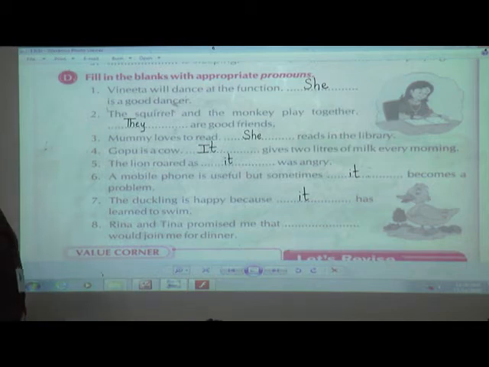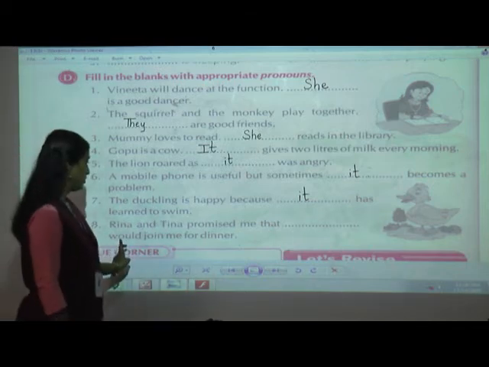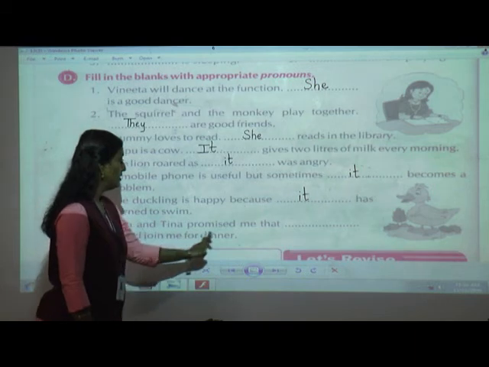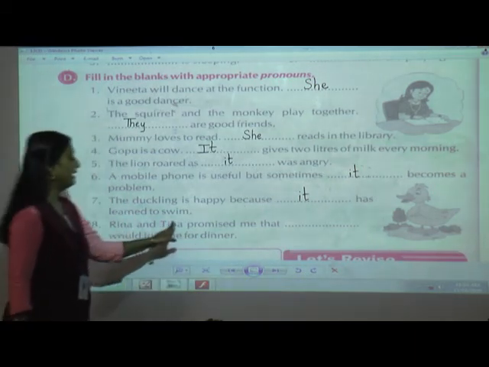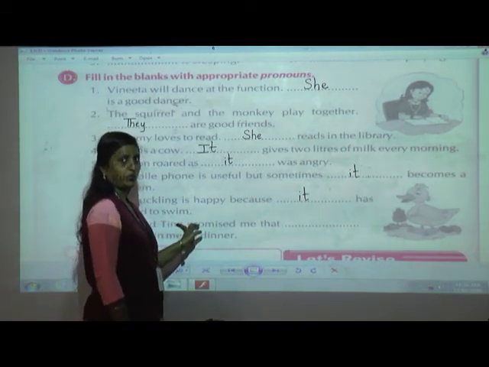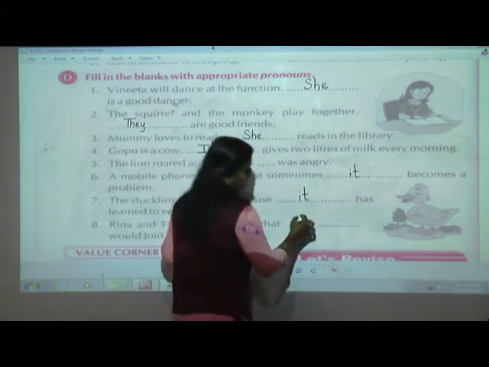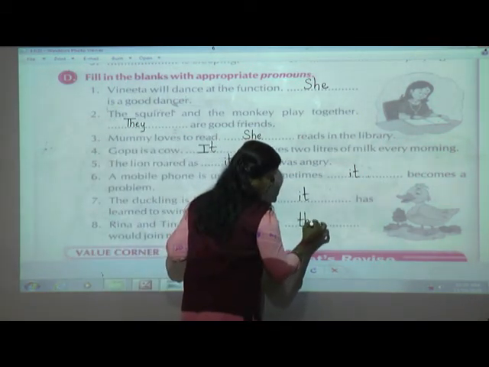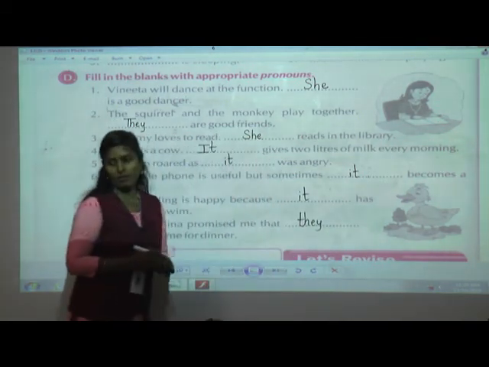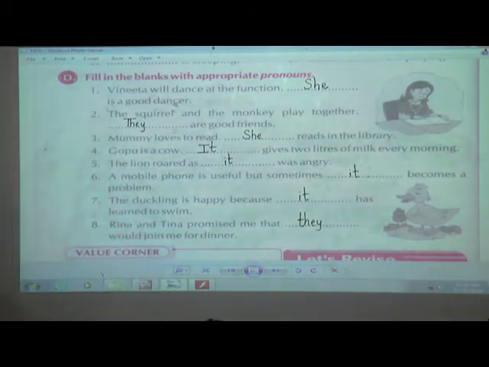Rina and Tina promised me that dash would join me for dinner. Rina and Tina, more than one person, more than one girl. So what am I going to use, student? Which pronoun? They. And in this way we have finished with our exercise D also. If you have not finished, just copy down.